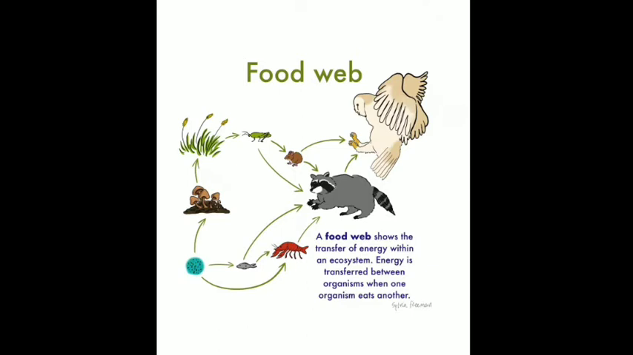So this energy is transferred between organisms when one organism eats another organism. Is that clear? So it gives more stability to an ecosystem than a food chain, because there are alternative sources of food, and therefore the chances of survival of a particular species is more. Is that clear? So this is what a food web is, and then I had taken up the ecological pyramids.